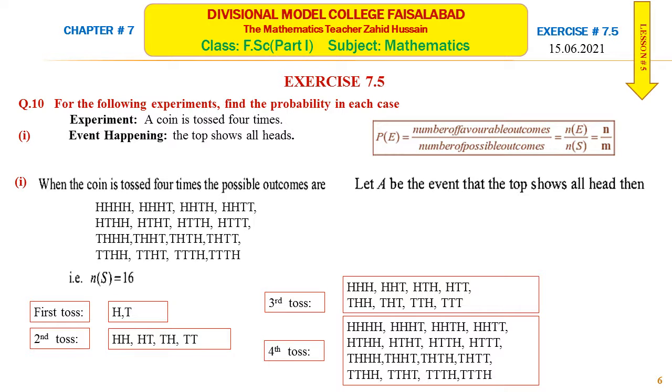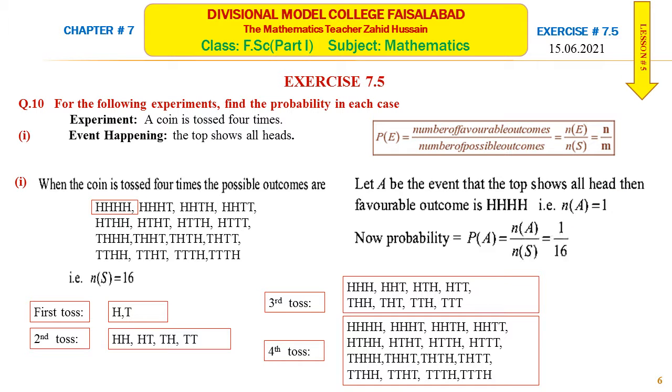If A is the event that the coin shows all heads, then from these 16, how many are such that all are heads? There is only one: head, head, head, head. First toss is head, second toss is head, third toss is head, and fourth toss is head. So the favorable outcome is equal to 1.